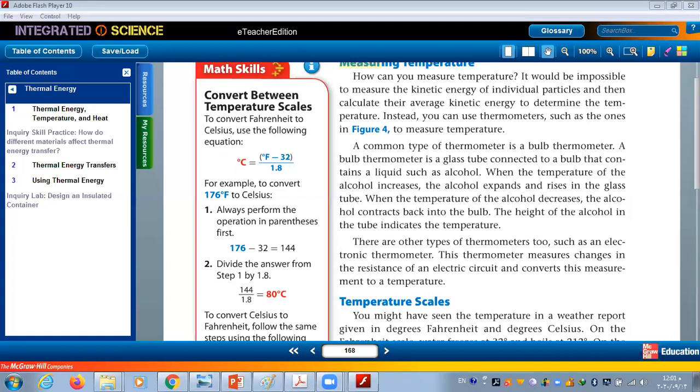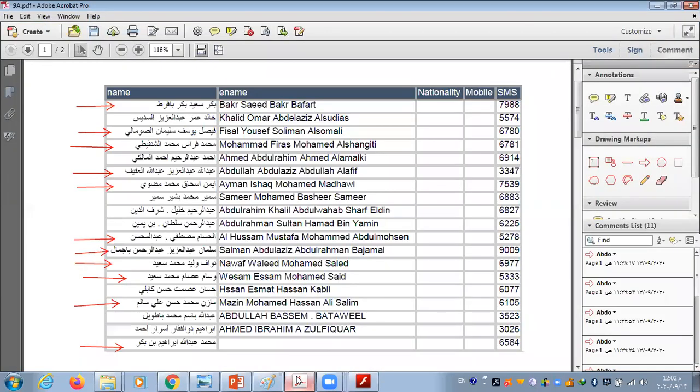Hassan Ismat, Hassan or Hassan, I don't know. What is your name? Hassan Ismat. Okay, Hassan, you entered the room in the last 7 minutes, and now you are not replying on chat or with mic, so I consider you absent for this session. This will be sent to your father or your parents.